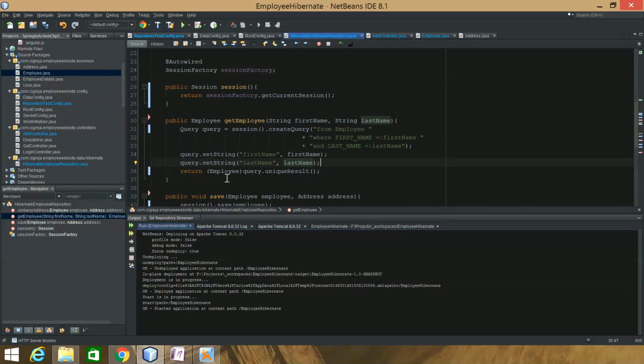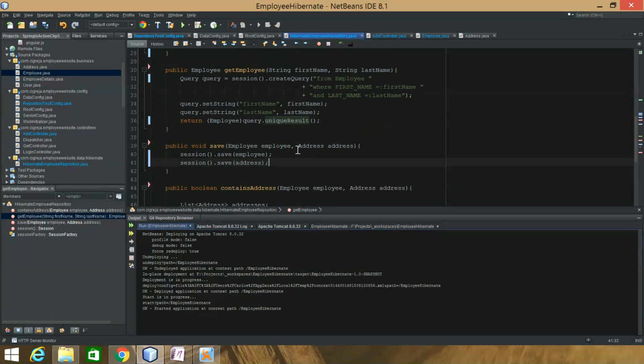Then I cast the object that it returns. It either returns an object or returns null if it doesn't return anything, and I use the query unique result. That worked out for what I needed to do, and it returns an employee. So the query, and then it just returns this.